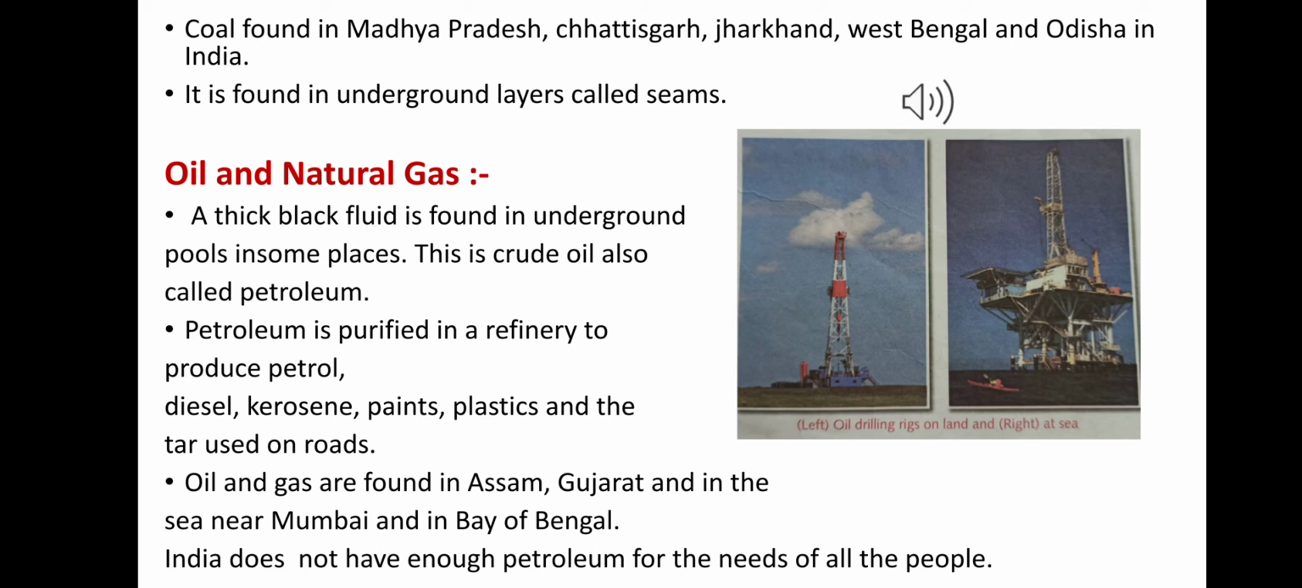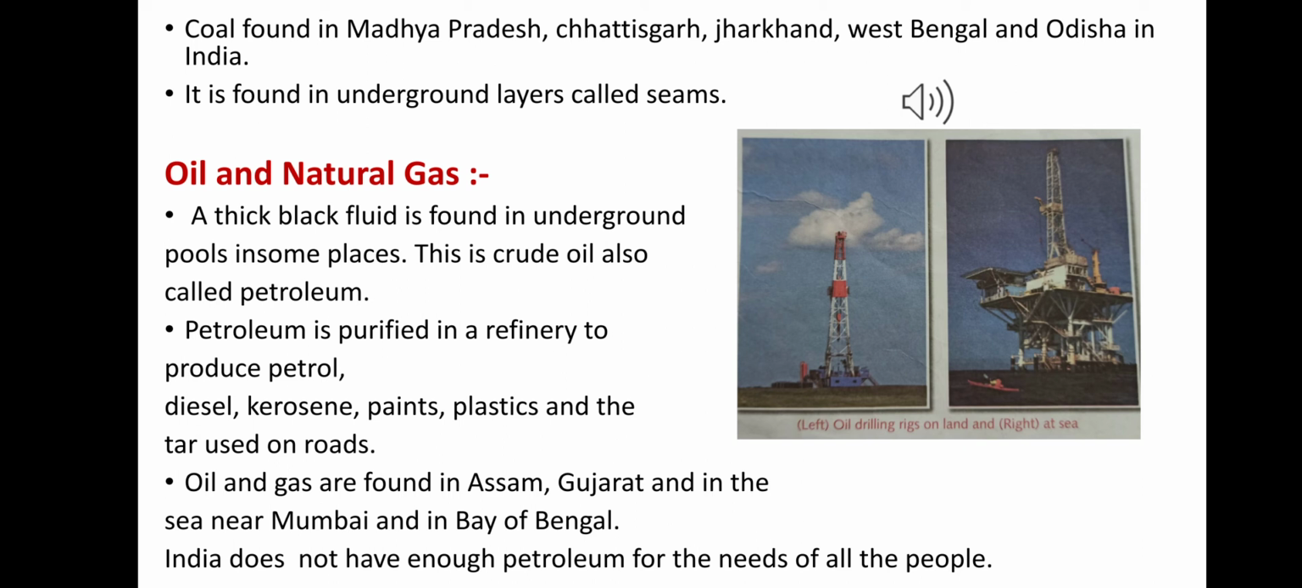A thick black fluid is found in underground pools in some places. This is crude oil and also called petroleum. Okay, natural gas is often found along with it, or it can be found separately. Petroleum is purified in a refinery to produce petrol, because when we find it, it is mixed with other materials. Okay, so that's why the name is crude oil. After that, when we refine that crude oil, we get petrol, diesel, kerosene, paint, plastics and tar.